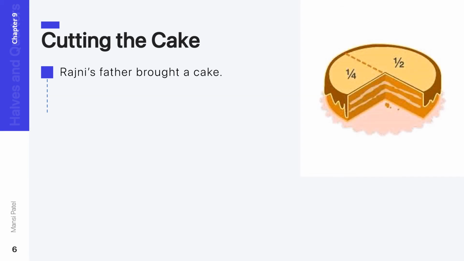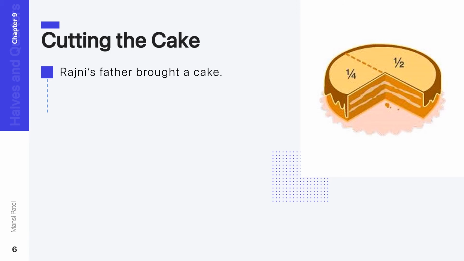Let us see the next and the last topic of this activity. Now the name of the topic is cutting the cake. Here, Rajni's father bought a cake for her. You can see here the image of the cake.